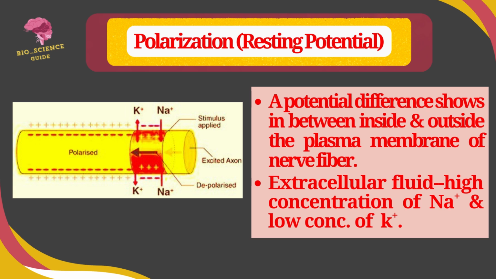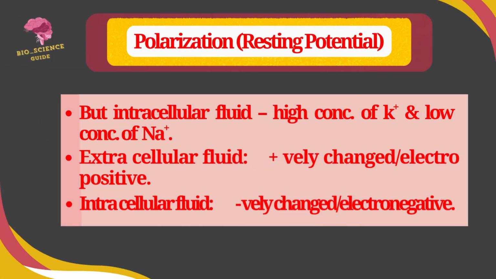In resting potential or polarization, there is a potential difference between the inside and outside of the plasma membrane of the nerve fiber. Outside the plasma membrane of the nerve fiber is the extracellular fluid, which has a high concentration of sodium ions and a low concentration of potassium ions. The extracellular fluid acts as electropositive and the intracellular fluid acts as electronegative.